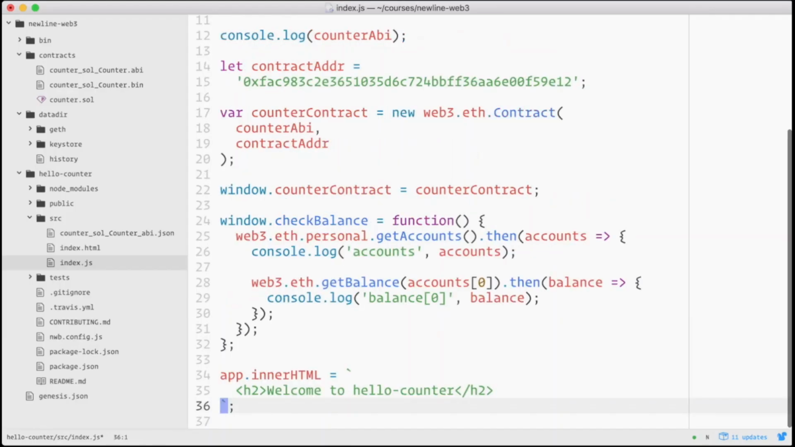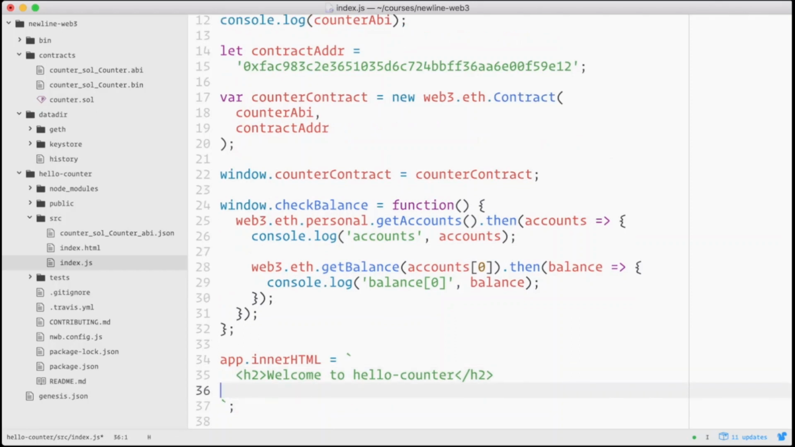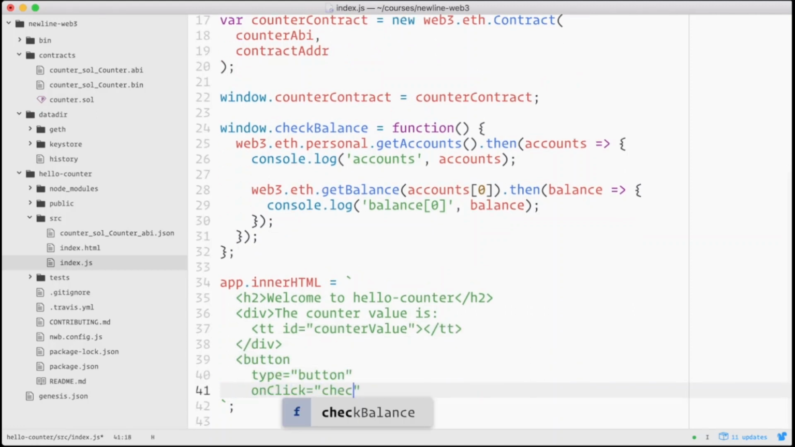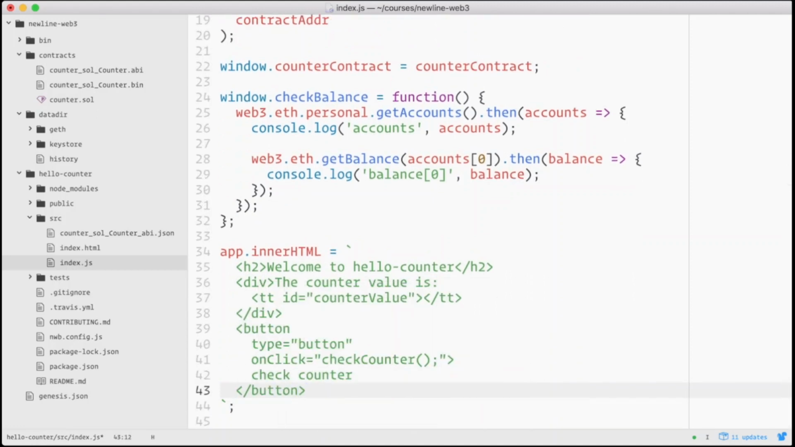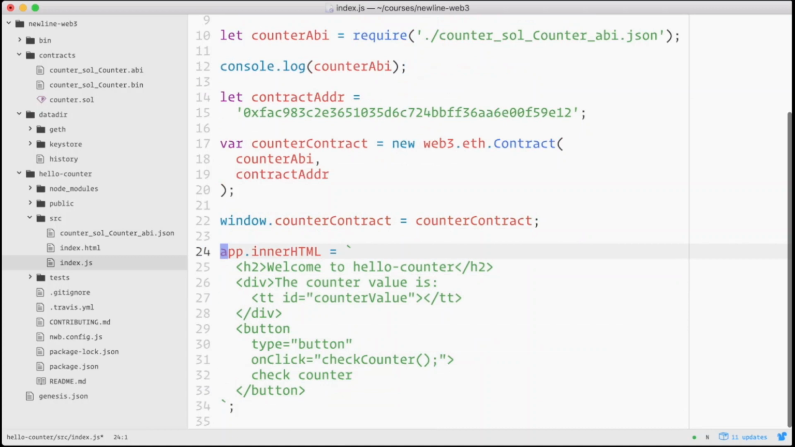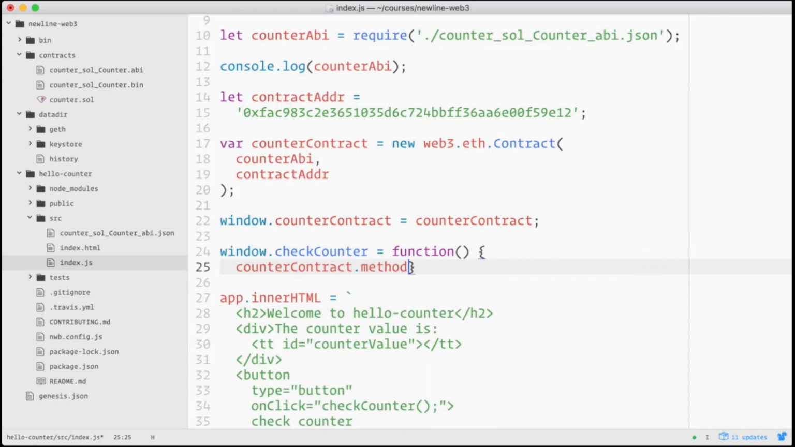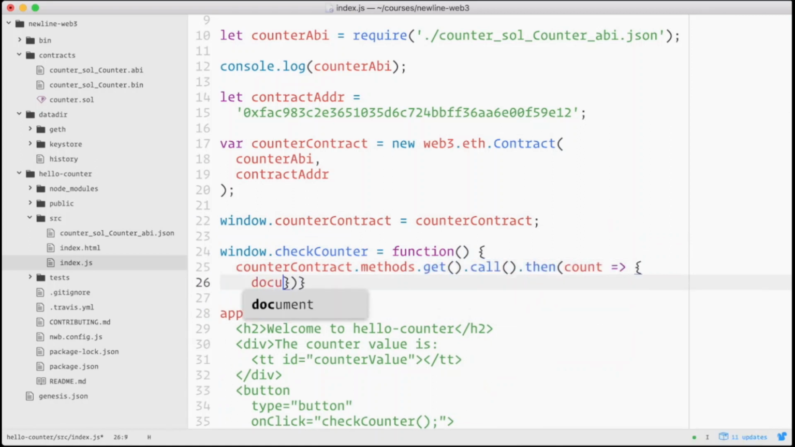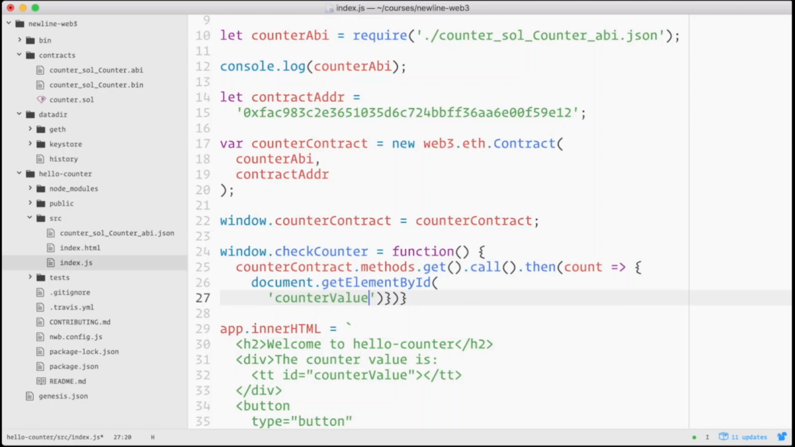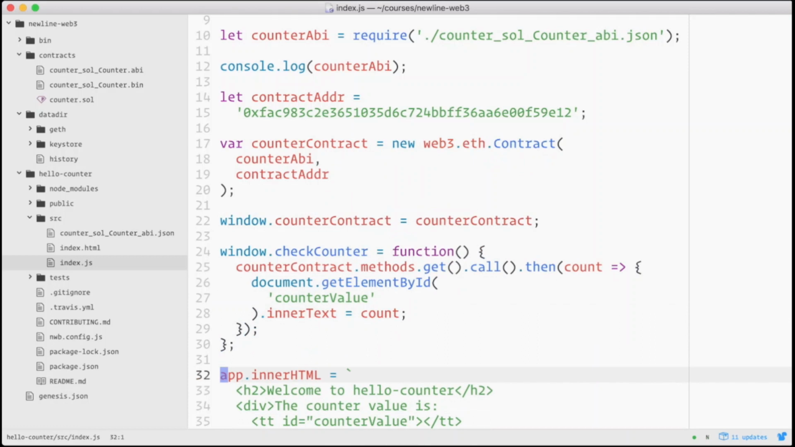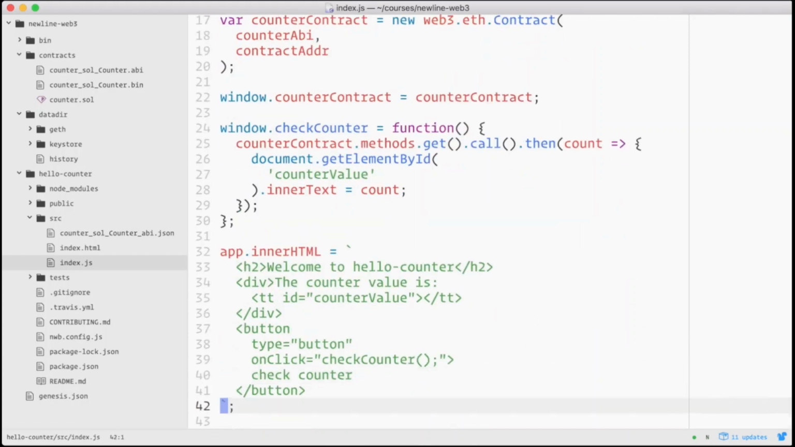First thing we'll do is we'll add a div and placeholder to show our counter value, and we'll update our button to call check counter. Let's define our check counter function. First we'll type window.checkCounter equals function. Then on the contract, we'll call countercontract.methods.get.call.then, which will be given a count. Then we find the counter value element by ID, and we set the inner text equal to the count.